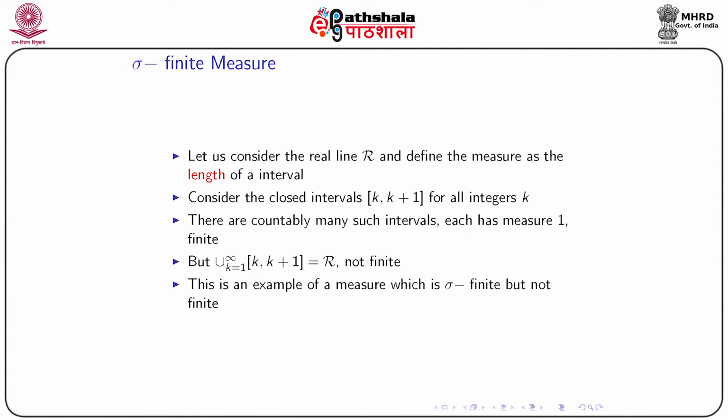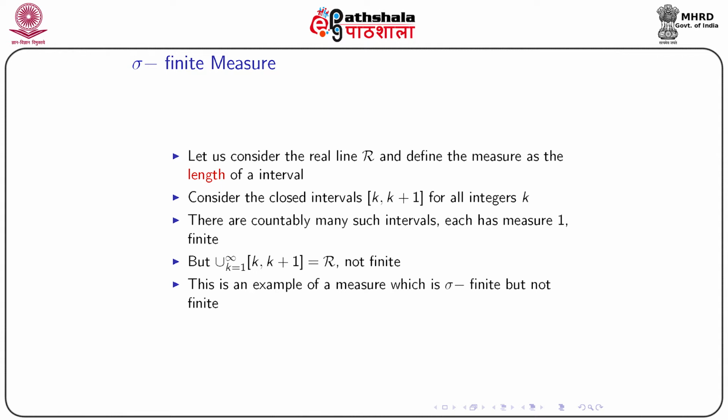So, we are considering one example to show what we mean by sigma finite measure. Let us consider the real line R and define the measure as the length of an interval. So, we are considering closed intervals, k to k plus 1, where k are the integers. If I take one interval, then the length of this interval will be k plus 1 minus k, that is 1, and in the real line there are countably many such intervals, each having the measure 1.